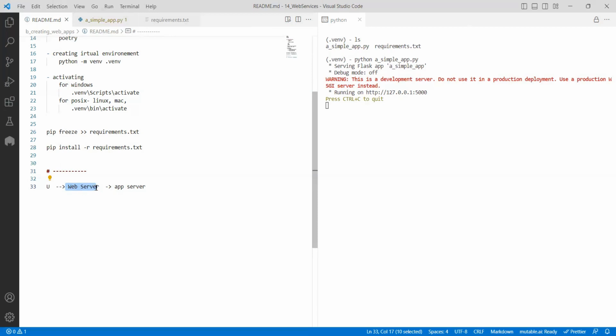Such that the load on the server can be reduced. Also, the number of connections that can be simultaneously maintained, all of them it will manage. What are the web servers?